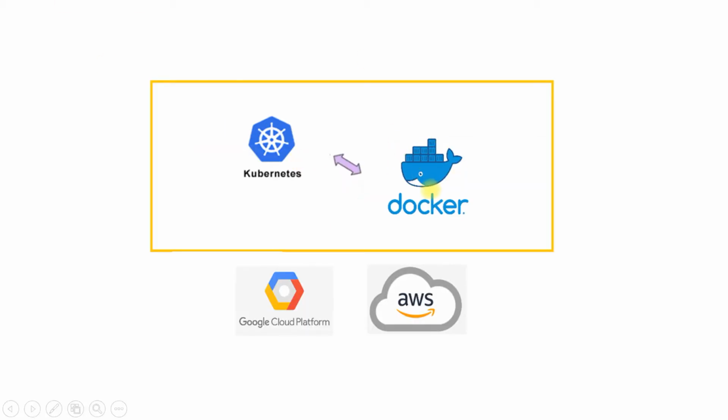Docker is the main underlying technology, which hosts different containers to run on it, whereas Kubernetes is a management or orchestration tool which helps in managing or orchestrating different containers, right? And Google Cloud Platform and AWS are the cloud vendors which provide the infrastructure needed for containerization when we talk about the cloud platform or cloud environment.